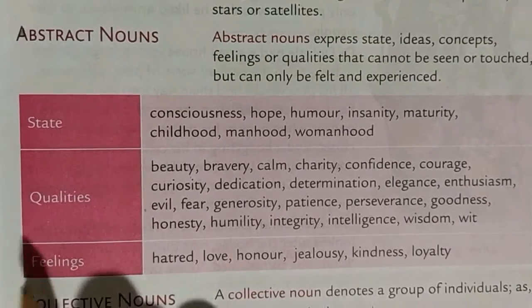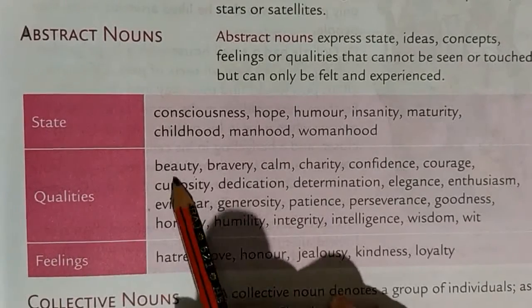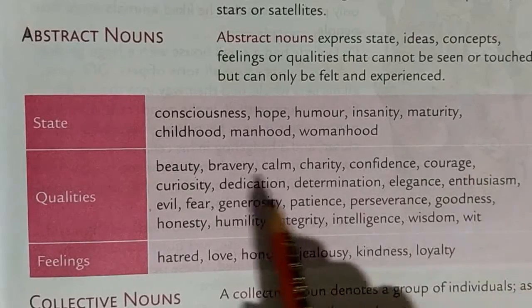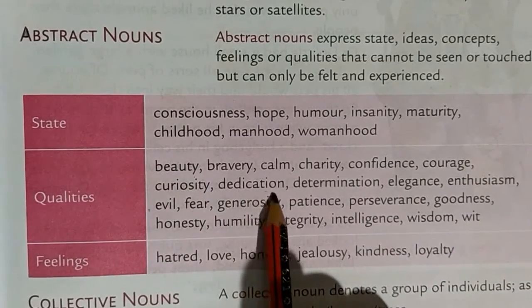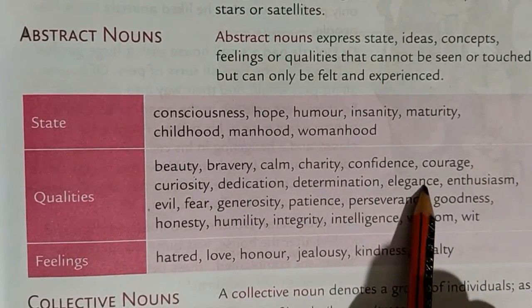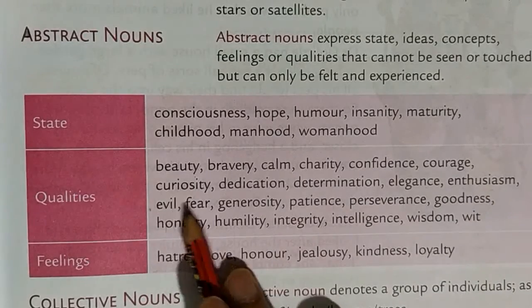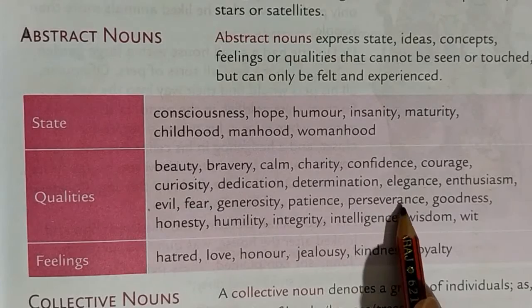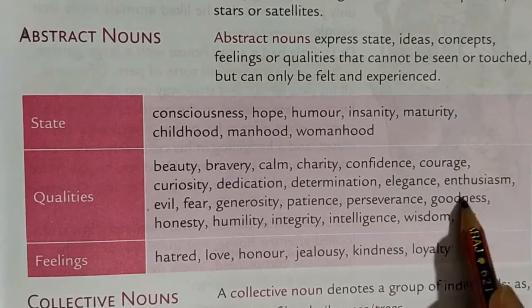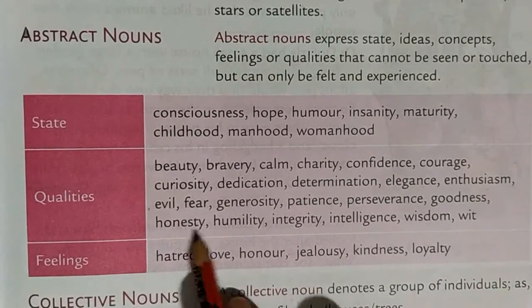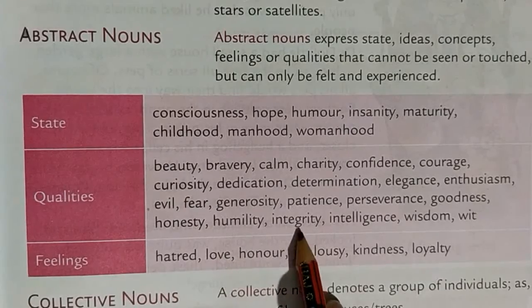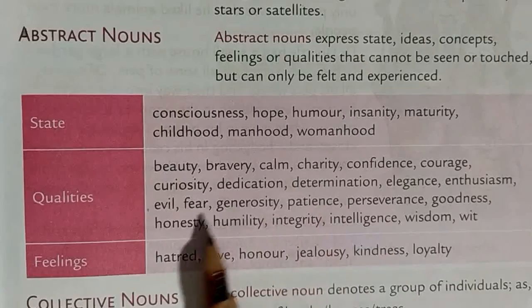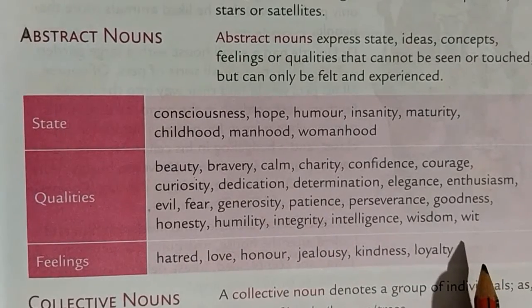Okay, qualities: beauty, bravery, calm, charity, confident, courage, curiosity, dedication, determination, elegance, enthusiasm, evil, fear, generosity, patient, perseverance, goodness, honesty, humility, integrity, intelligence, wisdom, wit. See, these are all qualities that anyone can have.